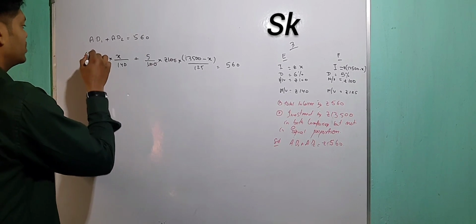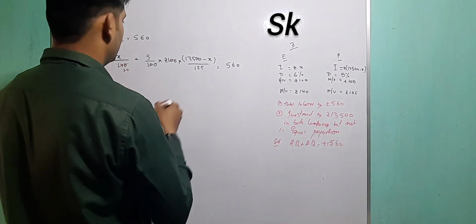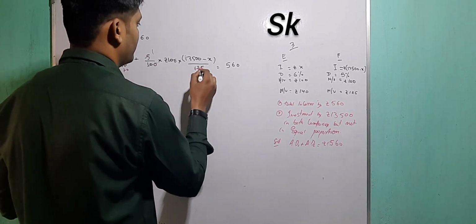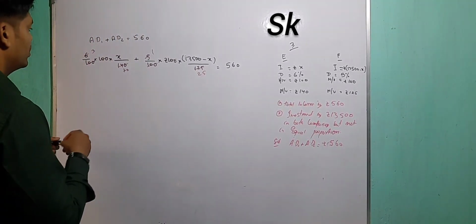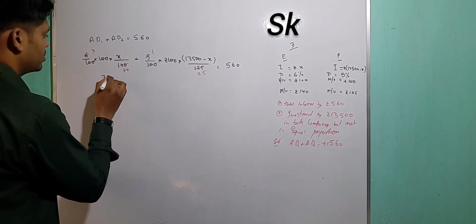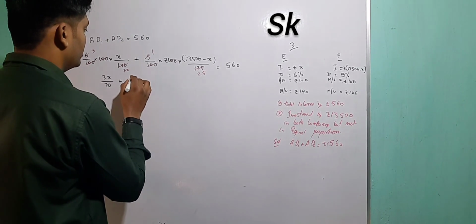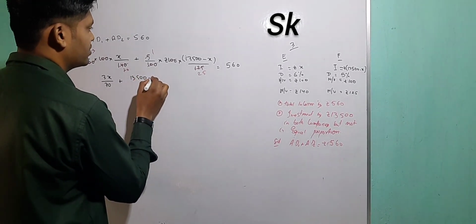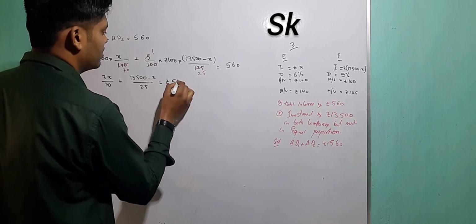Now 2 3 is 6, 2 70 ja. Next, not possible. Next, 5 1 ja, 5 2 is 10, 25 5 is 25. So what is being left? 3x by 70 plus 13500 minus x by 25 is equal to rupees 560.